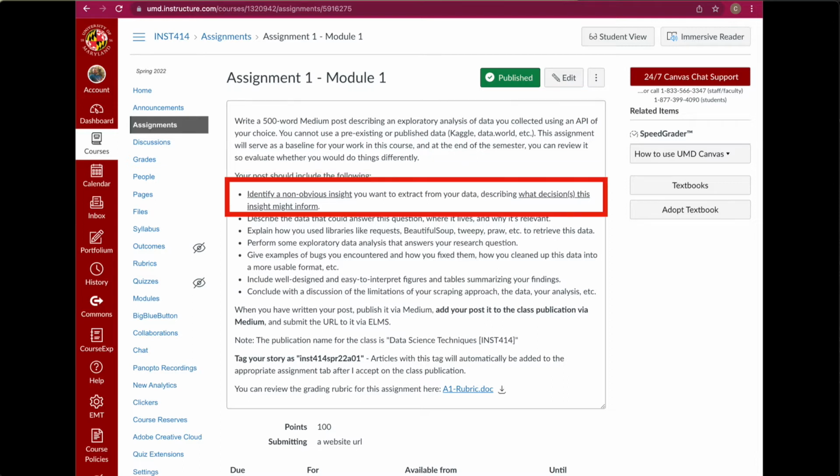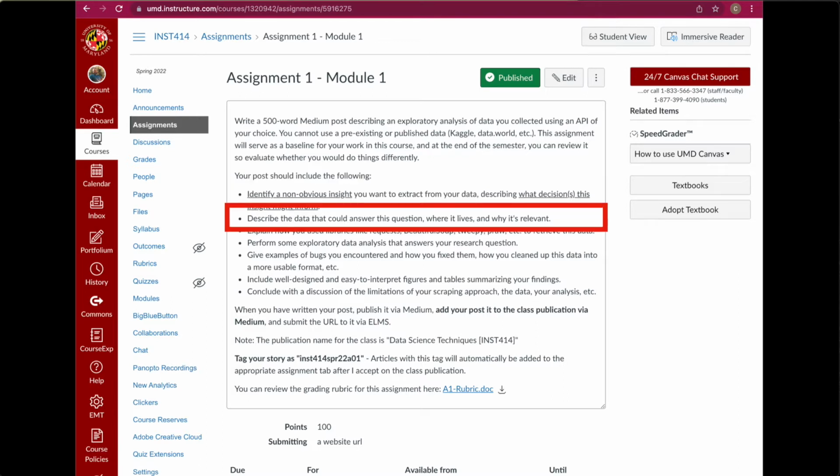And then once you do that, I want you to be thinking about identifying some non-obvious insight from this data. So I want you to do more than just counting. Ideally, and this is the case with all of your Medium assignments, you should be thinking about a particular stakeholder and what decisions that stakeholder might want to make, and then go backward to identify the data that they may need to make those decisions. So what kind of insights can you extract from data that will help drive those decisions? And that's how you should introduce all of your Medium posts: with what decision are you trying to help somebody make here.